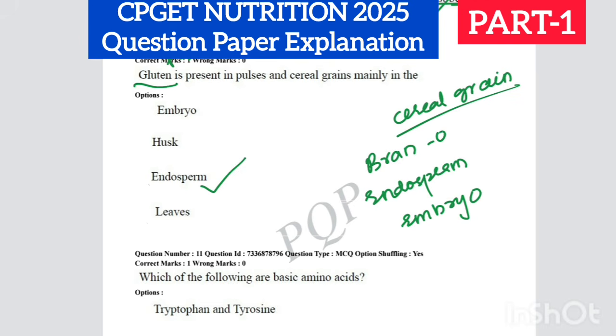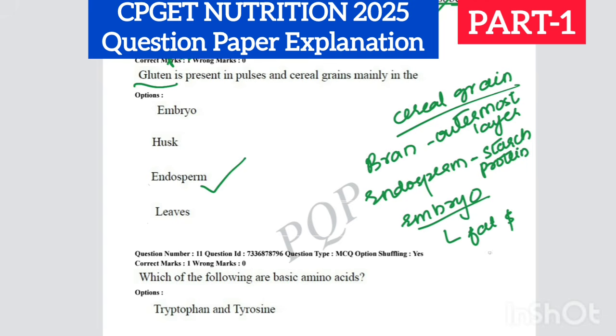Bran is the outermost layer, and endosperm is the middle layer, rich in starch and protein. The embryo is rich in fat and protein. The gluten protein is found mainly in the endosperm, so the correct answer is endosperm.